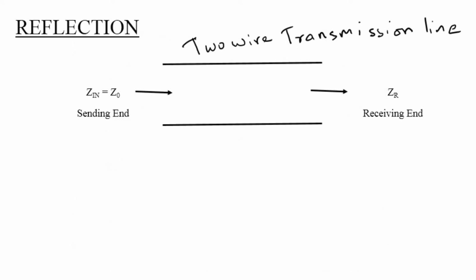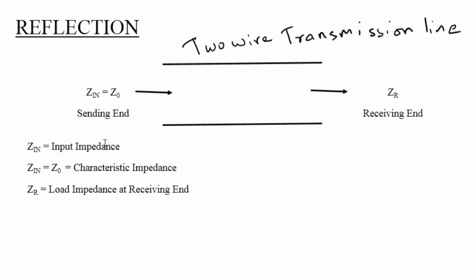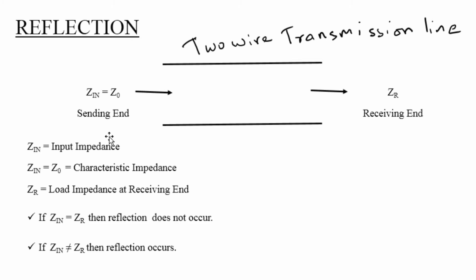Now we're going to deal with reflection. Consider a two-way transmission line. Here Zin is called input impedance, Z0 is called characteristic impedance, and Zr is called load impedance at the receiving end. So Zin is equal to Z0. When Z0 is equal to Zr, that is Zin is equal to Zr, then reflection does not occur. That means impedance matches, so whatever data we send from the sending end will be received at the receiving end and reflection does not occur.